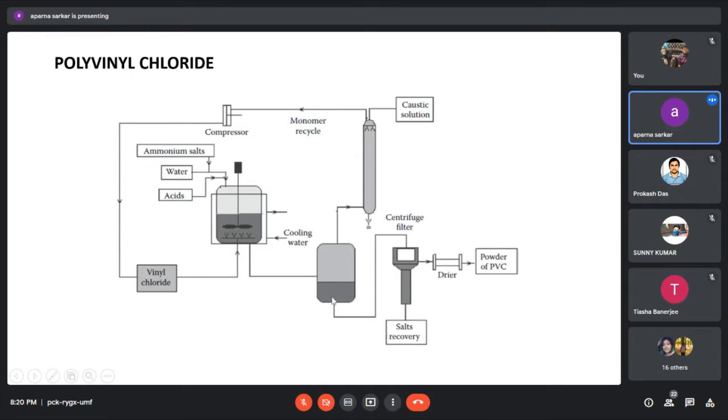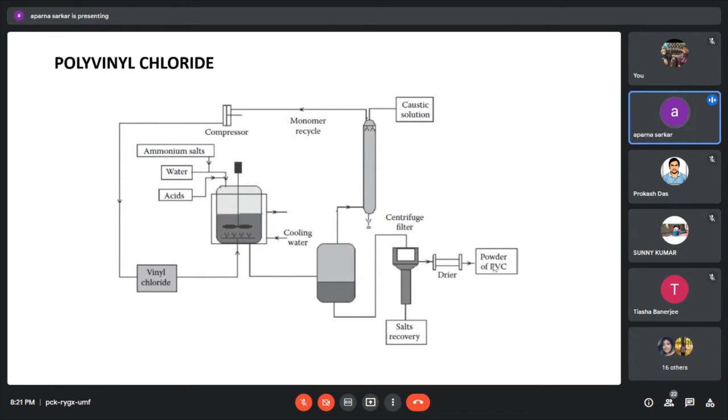And the liquid part, that is polyvinyl chloride, is coming into this salt recovery section, because ammonium salt is used here. So through centrifugation, centrifugal force, the separator, we can separate, and our desirable product after drying we can make.